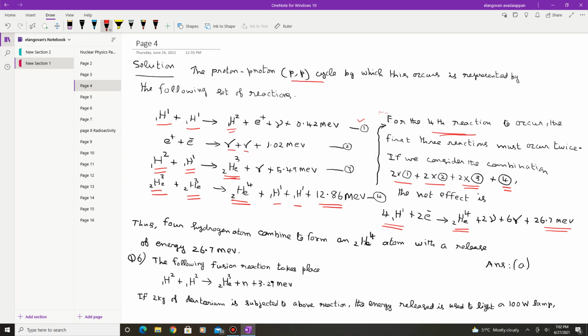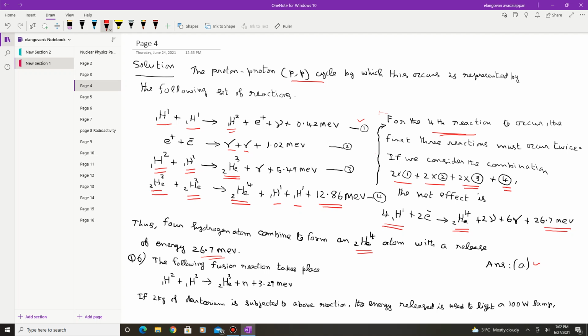Thus the 4 hydrogen atoms combine to form this 1 helium atom with a release of 26.7 MeV. So option A is correct. Now this can be easily checked, because if we multiply equation 1 by 2, equation 2 by 2, equation 3 by 2, and add equation 4, then the equal number of nuclei on the right side and left side can be cancelled.